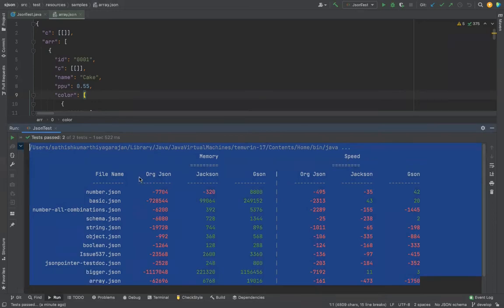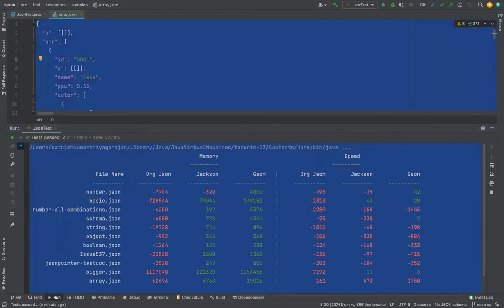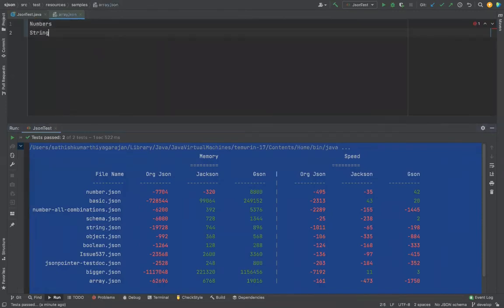We'll take one or two topics maximum in a day, and we will go through them in detail, bits and pieces covered, without any doubts. That's the idea. Okay, with that note, let's see how to improve the performance. If you look at last time, there were three characters: numbers, strings, and IO. Numbers and strings are not exactly simple, but they come under numbers, strings, and then IO. Numbers we already covered and improved.